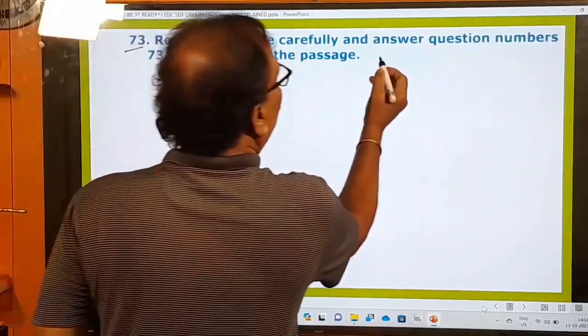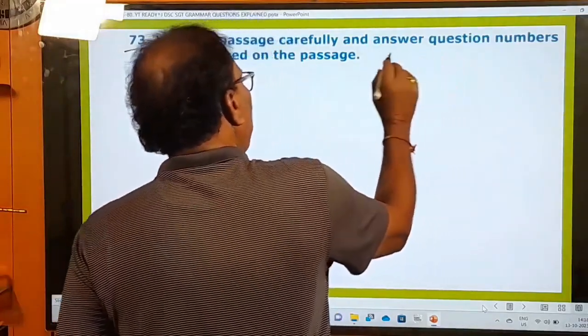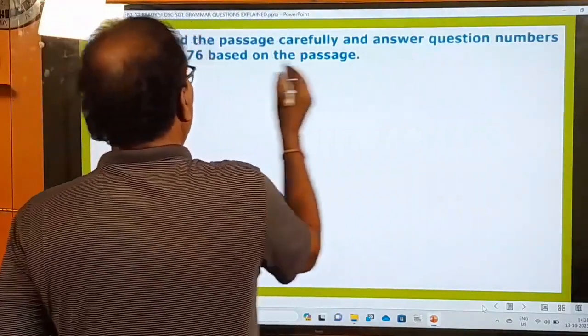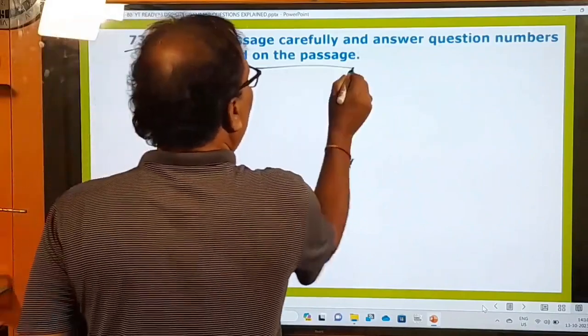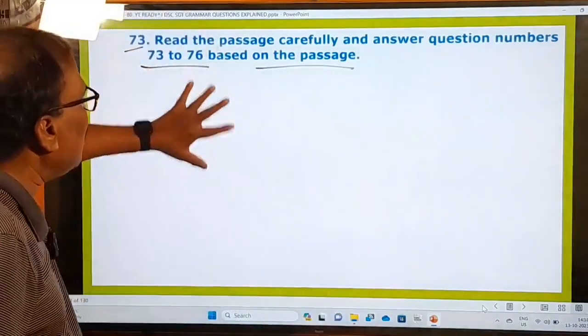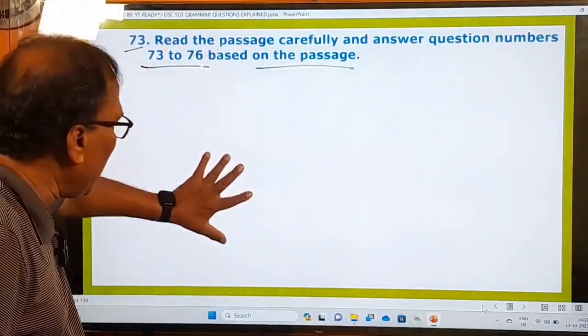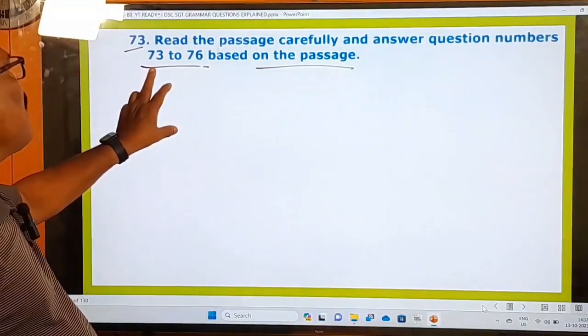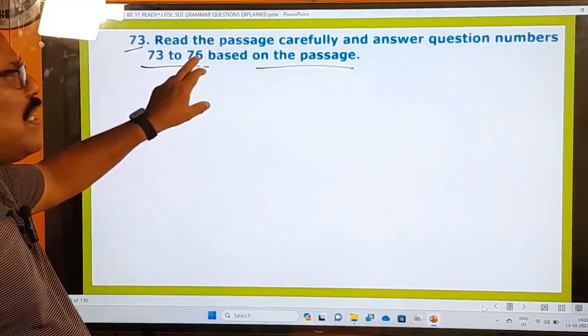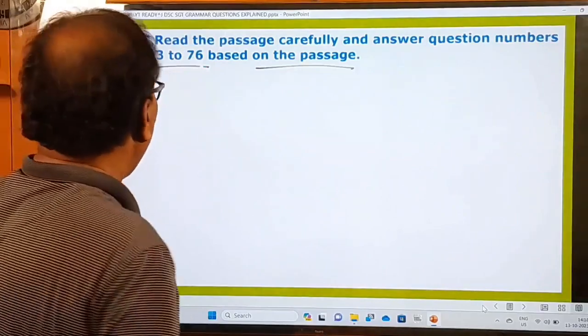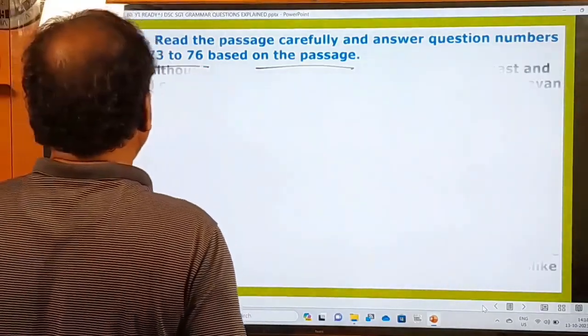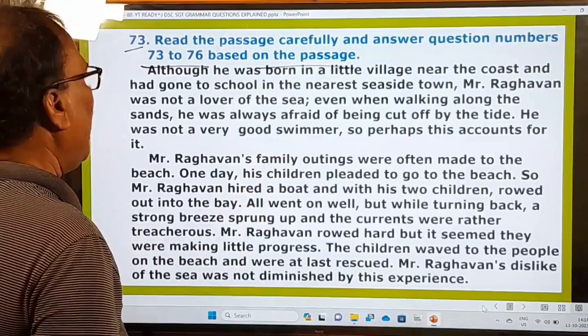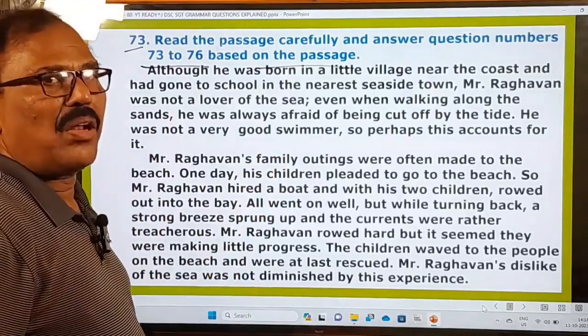Read the passage carefully and answer the questions. Answer question numbers 73 to 76 based on the passage. So here he has given you a beautiful passage. You have to read this passage and answer the questions given from 73 to 76. That means four questions are given here, right? This is a small passage, and I'll read it on your behalf.